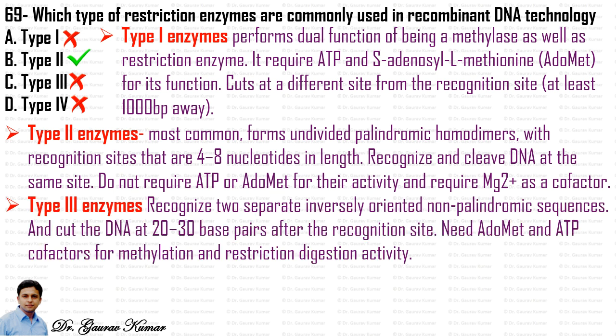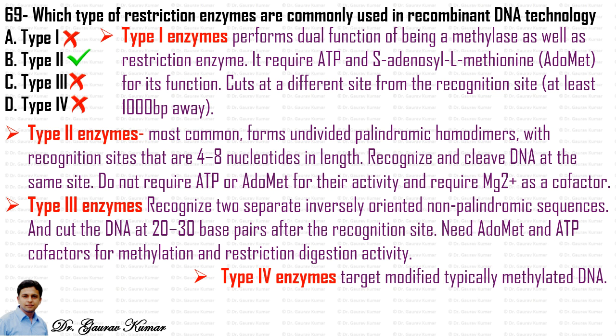The type 3 enzyme recognizes two separate inversely oriented non-palindromic sequences and cuts the DNA 20 to 30 base pair after the recognition site. It needs ADOMET and ATP as cofactors for methylation and restriction digestion activity. And type 4 enzymes target modified, typically methylated DNA.